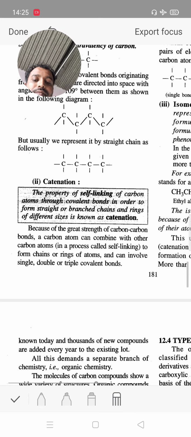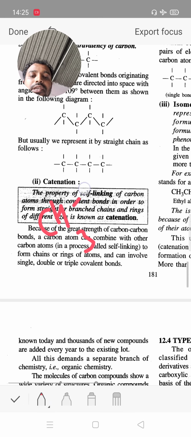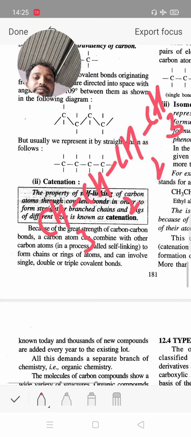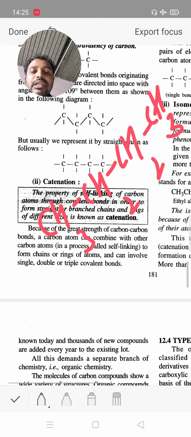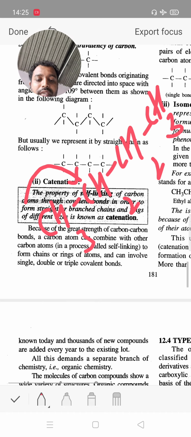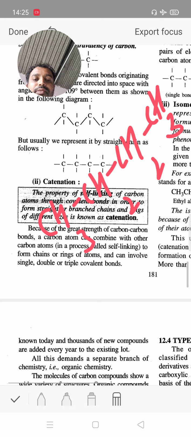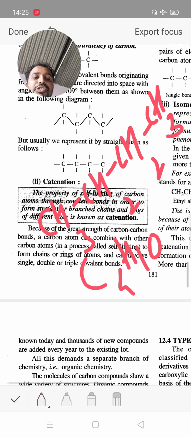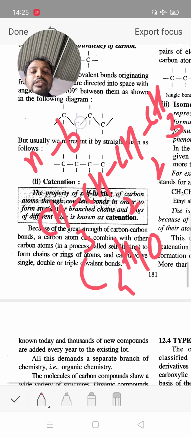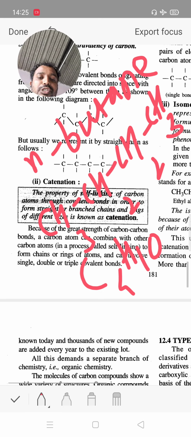For example, CH3-CH2-CH2-CH3 is an example of a hydrocarbon. It contains carbon and hydrogen, but in it, carbon is attached to another carbon by a single bond, and that carbon to another carbon by a single bond, forming a straight chain. There are a total of 4 carbon and 10 hydrogen atoms. It is the structure of n-butane. In it, carbon forms catenation.